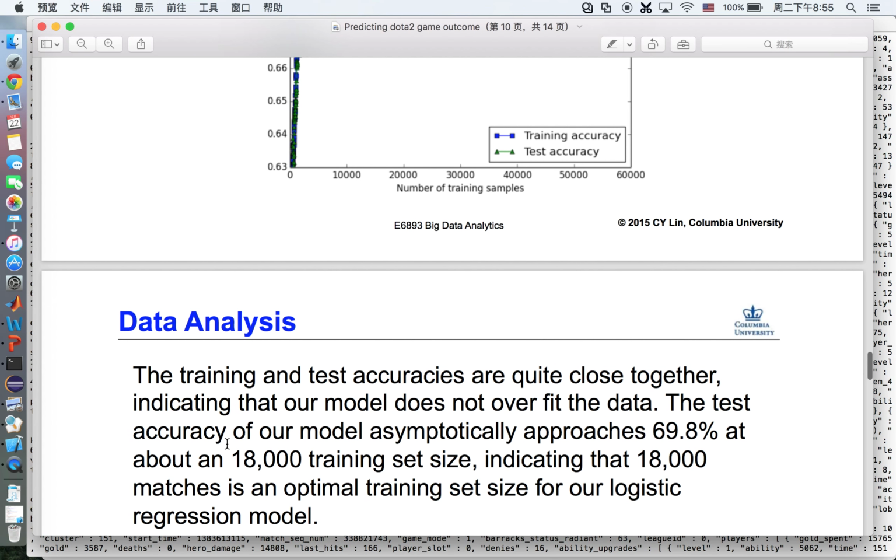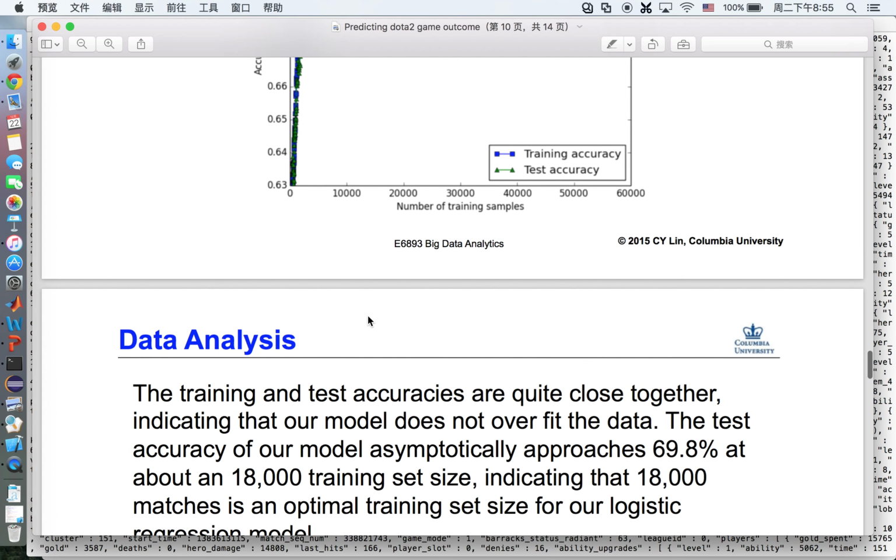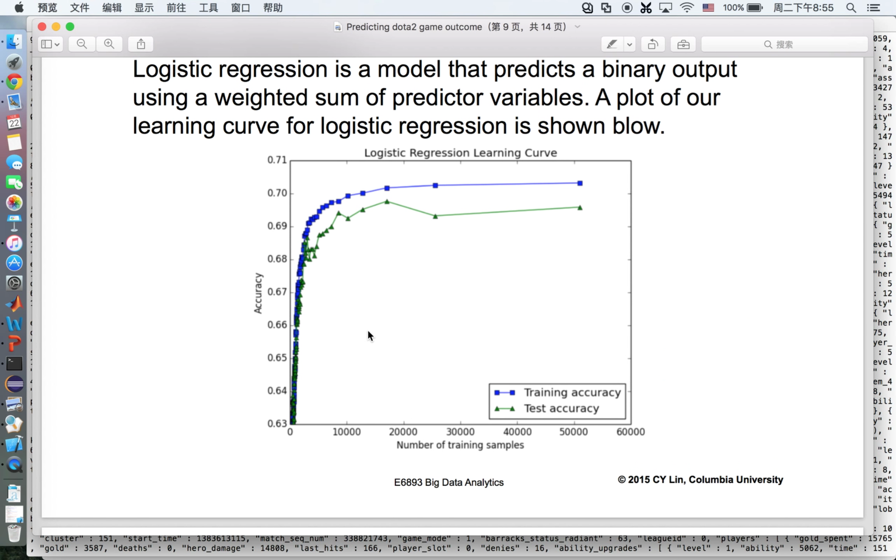The test accuracy of our model asymptotically approaches 70% at about 18,000 training sets, indicating that 18,000 matches is an optimal training set size for our logistic regression model. This shows the number of training samples and accuracy.